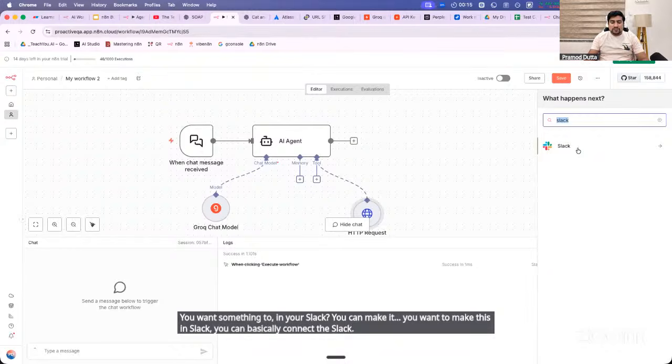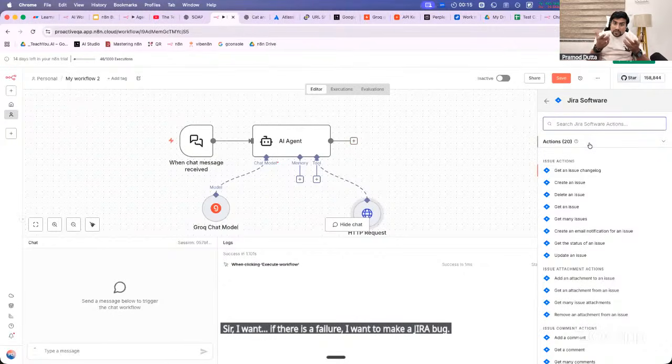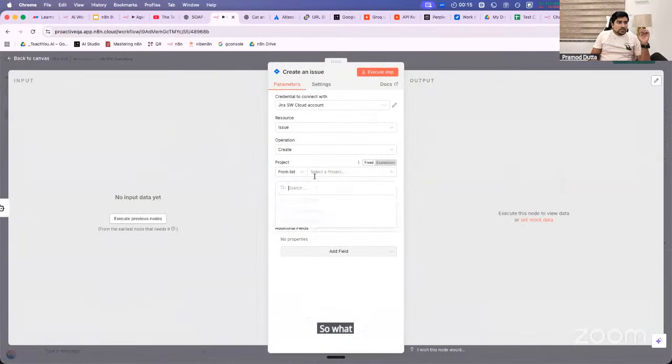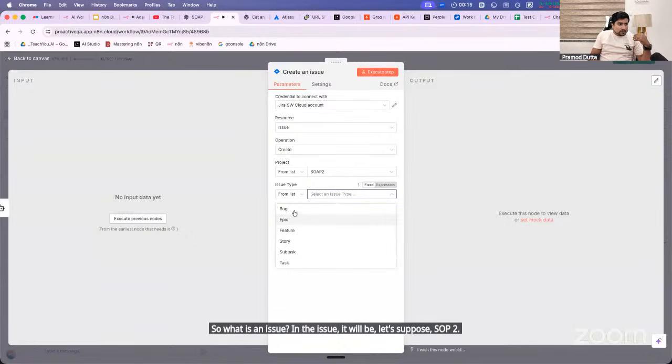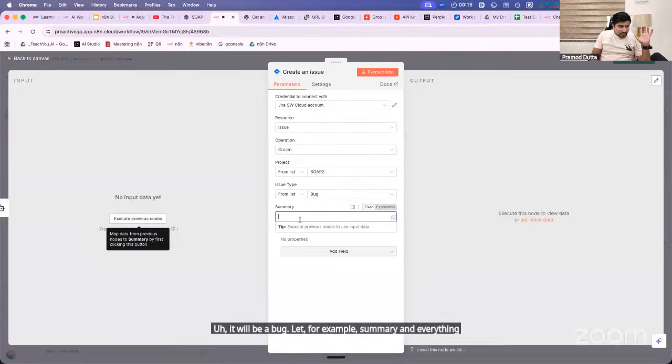Sir, if there is a failure, I want to make a Jira bug. Exactly, right? Yes or no? You want to make. Yes. So here you can say create an issue. So what is an issue? In the issue, it will be, let's suppose, SOAP 2. It will be a bug. For example, the summary and everything, we will basically let the AI decide.